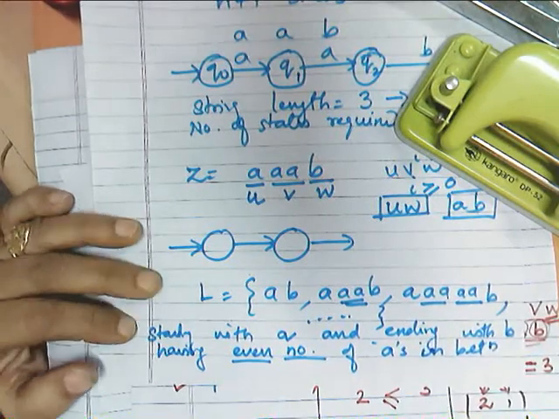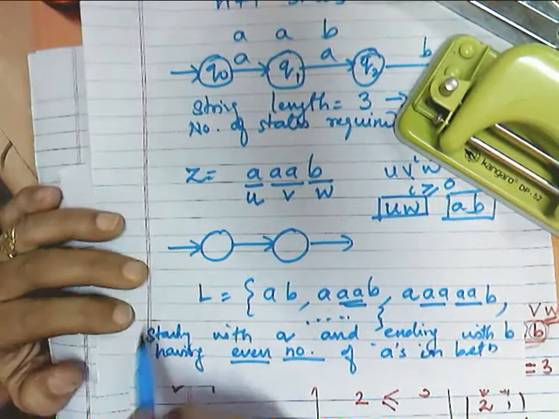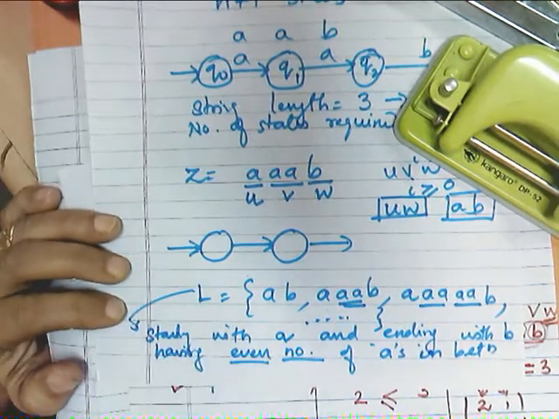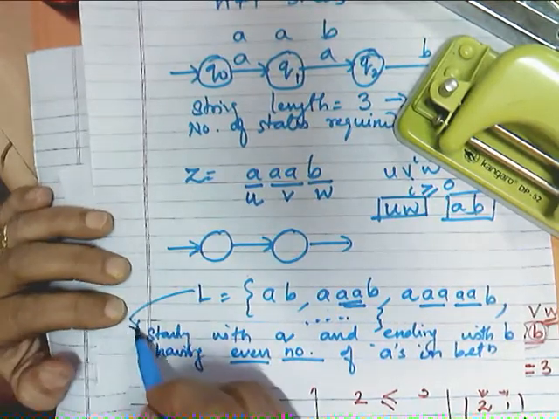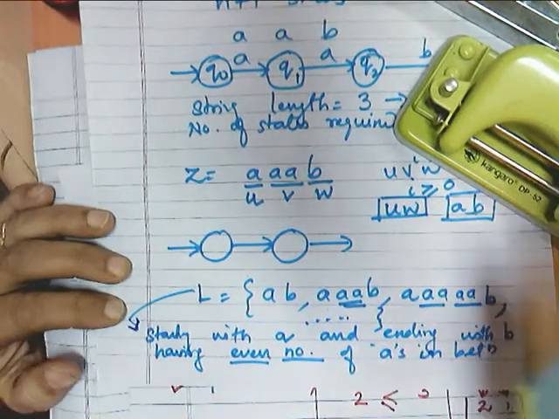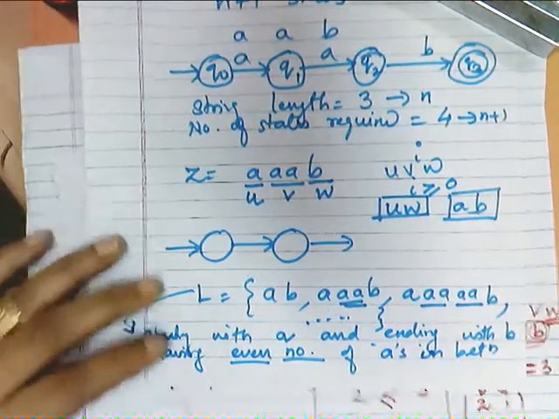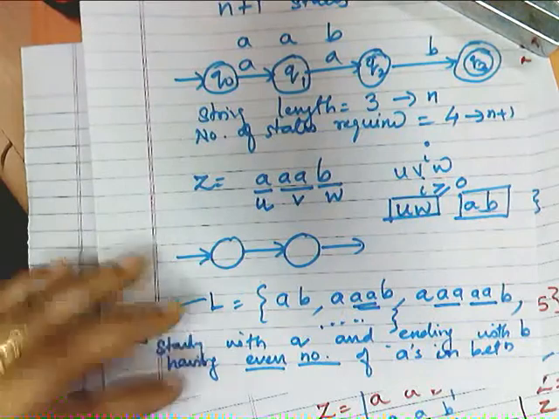So here the definition of the language has totally changed. Agreed? If the language has changed, its DFA will also change. Agreed? So what will be the DFA for this?